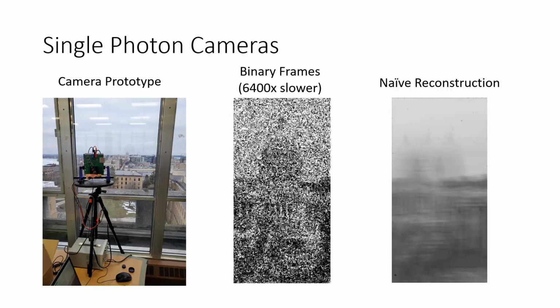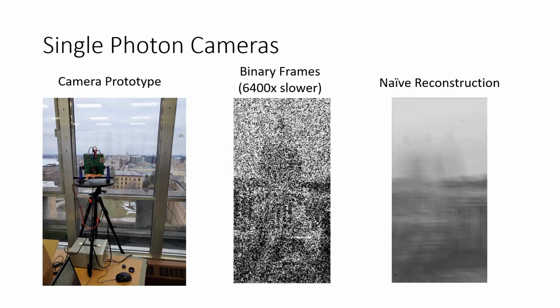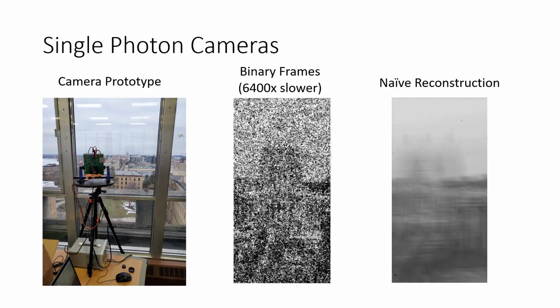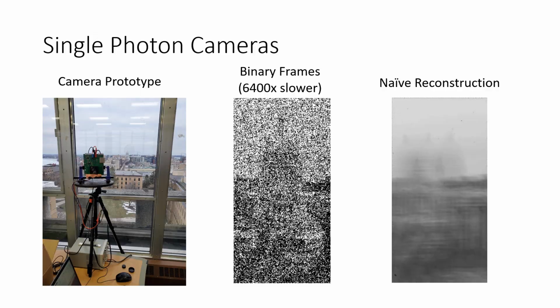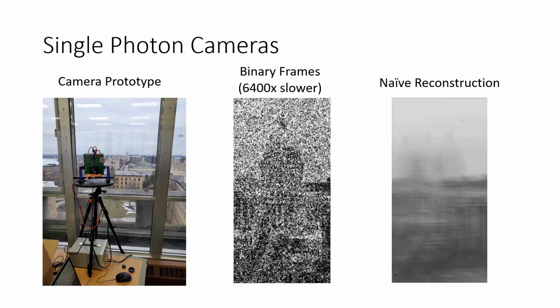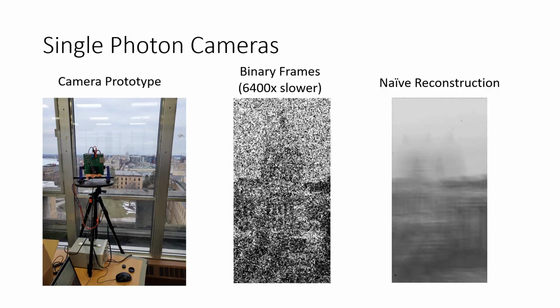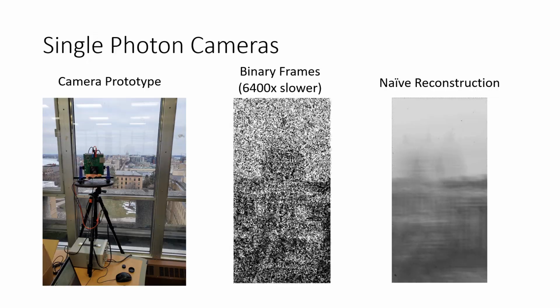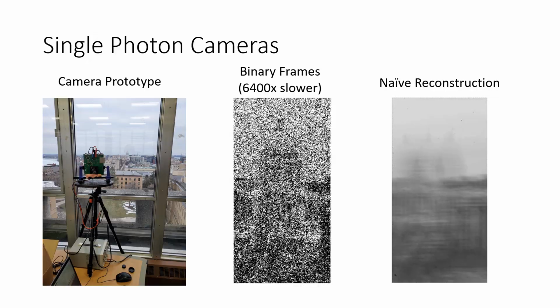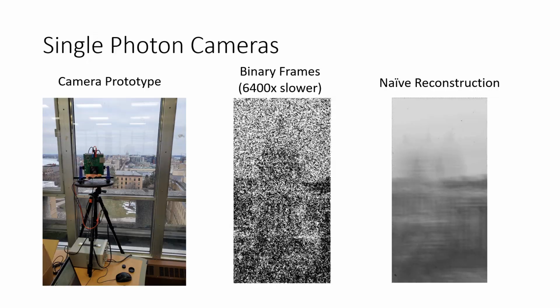In the middle, you can see the raw frames captured by our setup. Notice that to show these binary frames, we have to slow down the video by a huge factor, and it still appears fast. On the right, we can see that any motion will cause a naive reconstruction, created by simply averaging neighboring frames, to be extremely blurry.